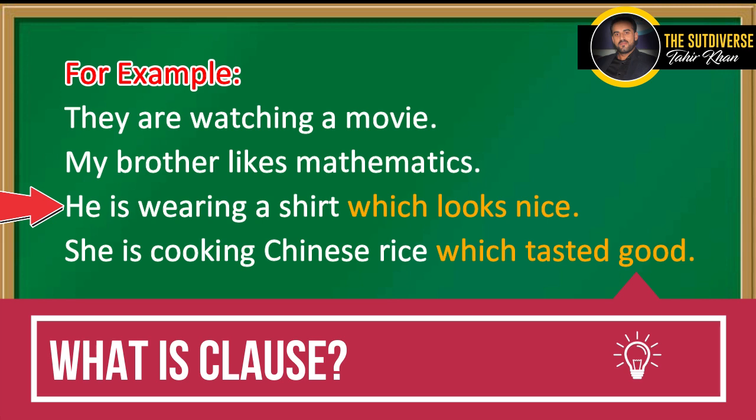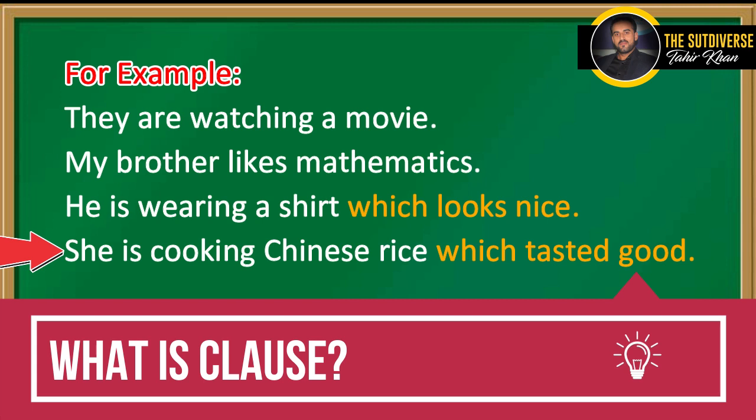He is wearing a shirt which looks nice. In this example, this is a sentence, and in this sentence we are having 2 clauses. He is wearing a shirt. This is one clause, an independent clause, while which looks nice is another clause which is a dependent clause.